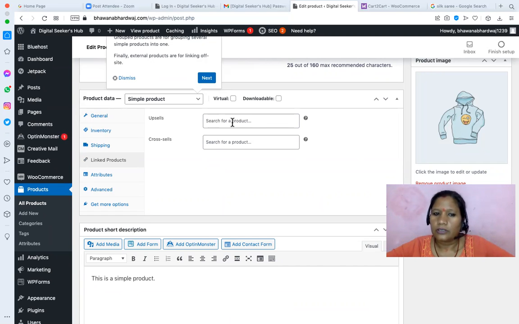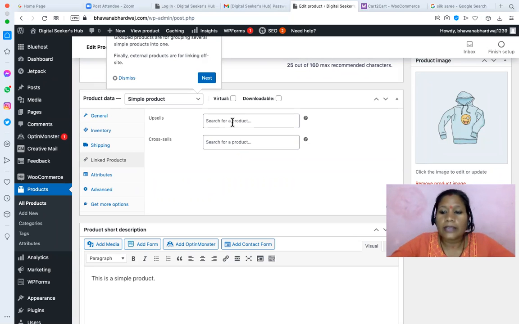Okay. Upsell and cross sell, can you please explain again? Upsell means, for example, in Apple, what is the entry level product? You are buying an iPhone, let's suppose. As soon as you are buying an iPhone, Apple can recommend a MacBook or MacBook Air.